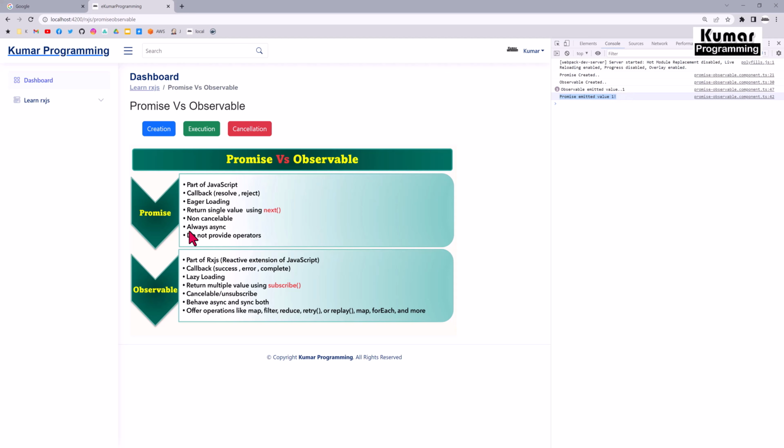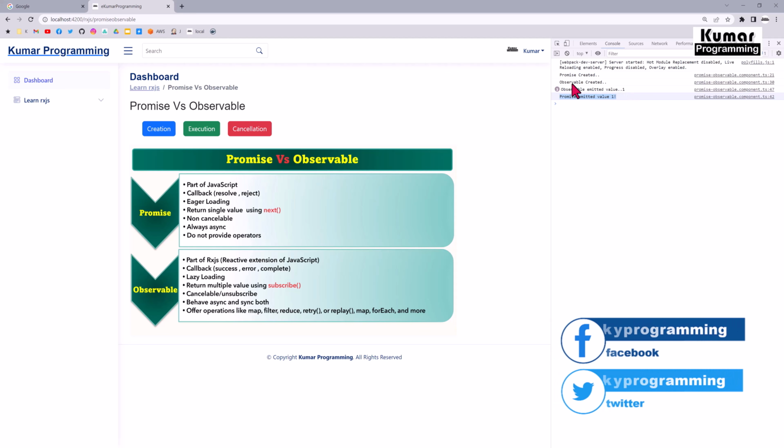Now see the difference: promises are always asynchronous, however observables behave both asynchronously and synchronously. If you see here, the promise is created and then the promise emits the value at the end. However, the observable is created and the observable emits the value immediately. So here my observable is behaving as synchronous, and the promise is behaving as asynchronous.